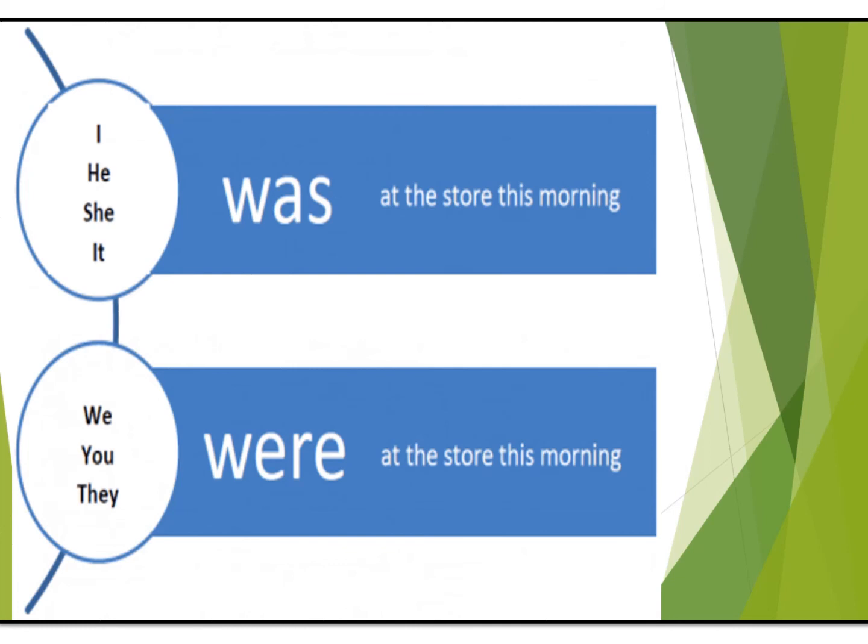Okay, now come to the down part. We were at the store this morning. You were at the store this morning. They were at the store this morning. You can see we, you and they. I told you earlier also, in English grammar, we always treat them as plurals. So with plurals, we always use were. So we have used were to complete this sentence.